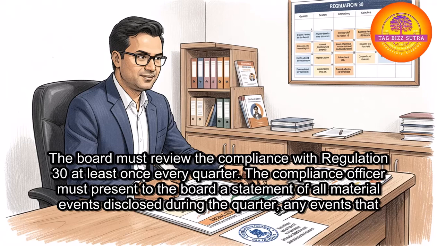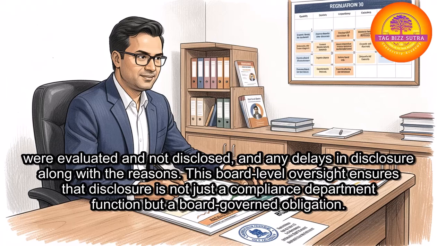The board must review the compliance with Regulation 30 at least once every quarter. The compliance officer must present to the board a statement of all material events disclosed during the quarter, any events that were evaluated and not disclosed, and any delays in disclosure along with the reasons. This board-level oversight ensures that disclosure is not just a compliance department function, but a board-governed obligation.